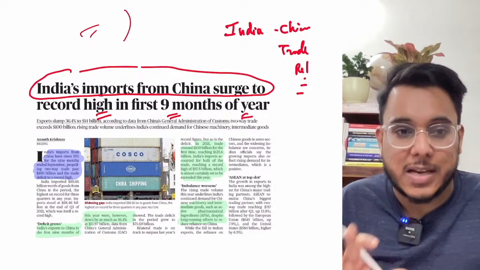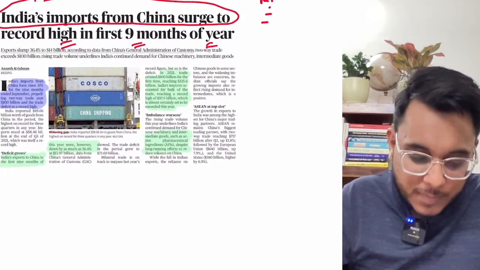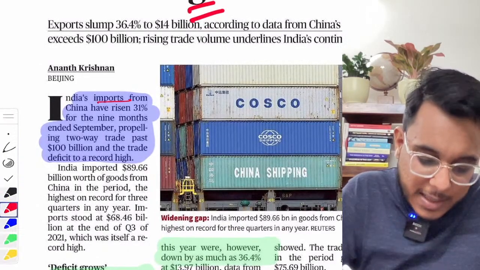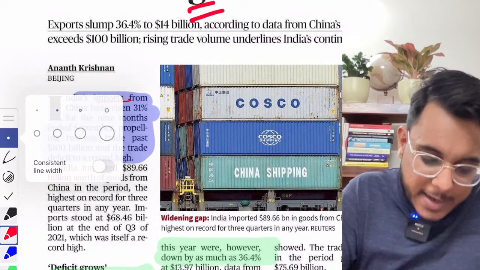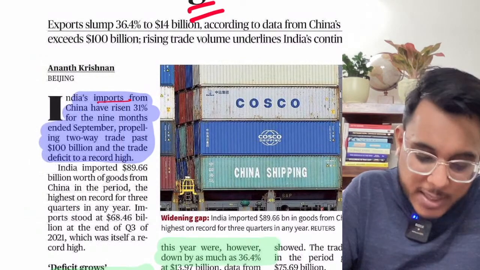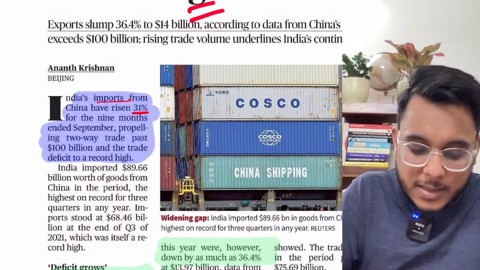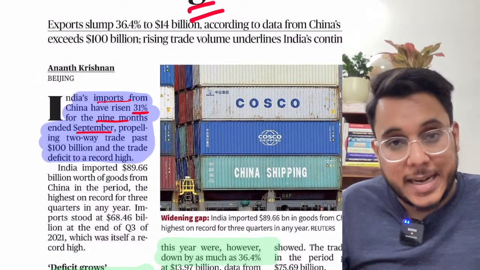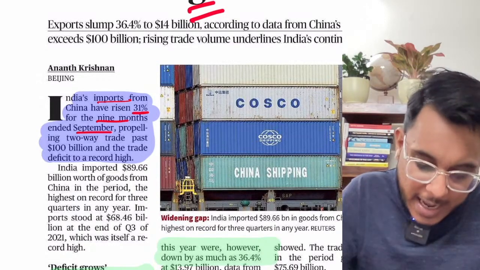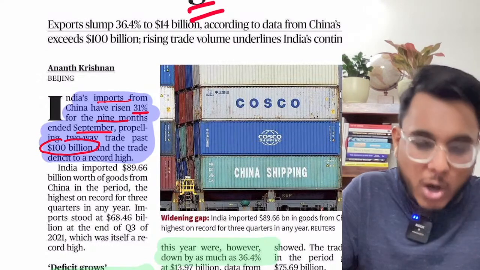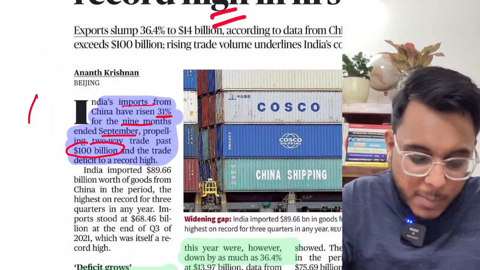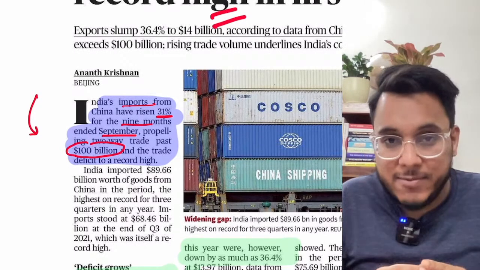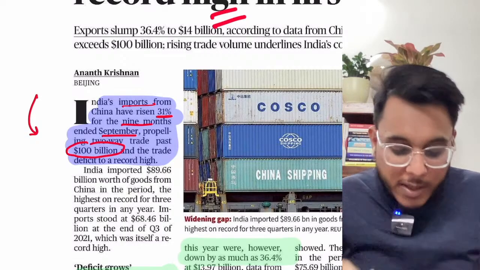Now let's understand what this article is talking about. Actually, guys, the article is saying that India's imports from China have increased substantially. A 31% increase has been there for the first 9 months ending in September. And the two-way trade, that is the trade between India and China, has crossed $100 billion. So more than $100 billion of trade has happened. But understand that India is at the receiving end. India imported more and exported less.